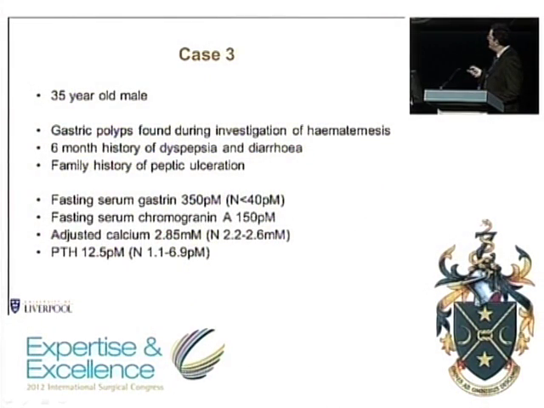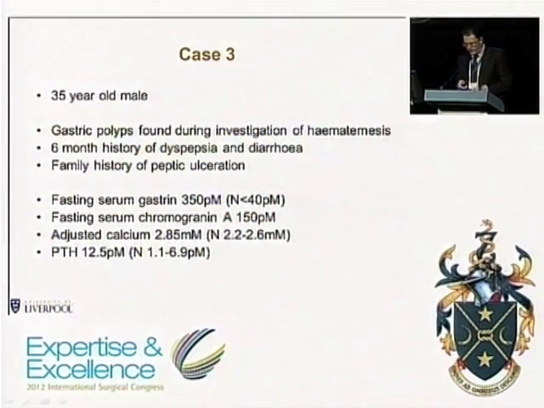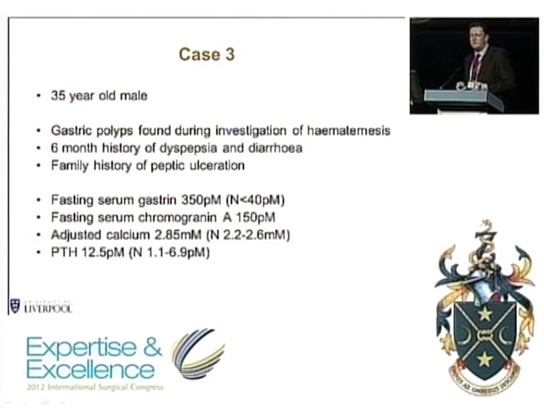On taking a further history, he'd had some dyspepsia and diarrhea for 6 months before that, and I think his father had had peptic ulceration. He had hypergastrinemia, a slightly raised serum chromogranin A, but also importantly hypercalcemia and a raised PTH. So he had primary hyperparathyroidism due to his MEN1, and he also had evidence of Zollinger-Ellison syndrome.